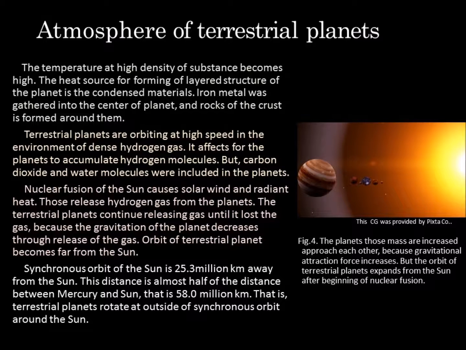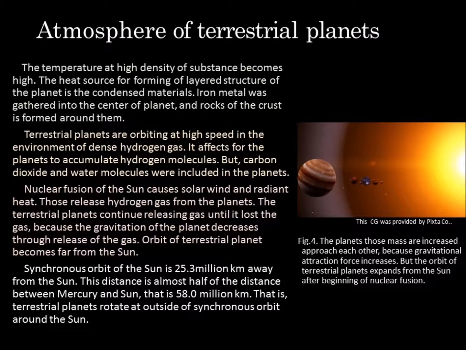Nuclear fusion of the sun causes solar wind and radiant heat. Those release hydrogen gas from the planets. The terrestrial planets continued releasing gas until they lost it, because the gravitation of the planet decreases through the release of the gas. The orbit of a terrestrial planet becomes farther from the sun.